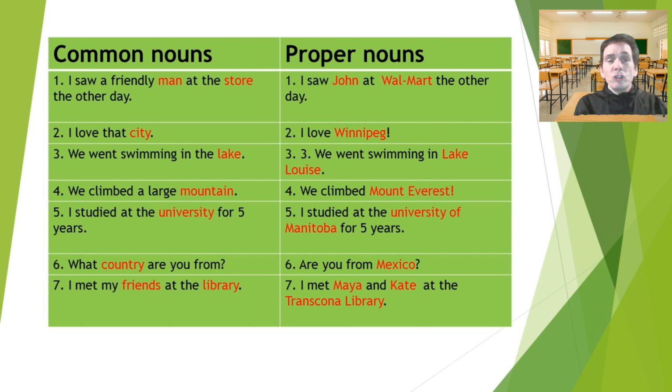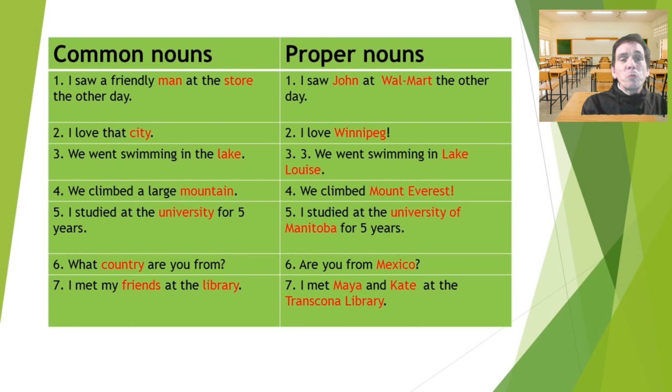So again, country is common, Mexico is proper. I met my friends at the library. Words like friends, it means a group of people that are friendly with you. At the library, those are both common. But then when we say, I met Maya and Kate at the Transcona Library, now we are talking about specific friends and a very specific library.